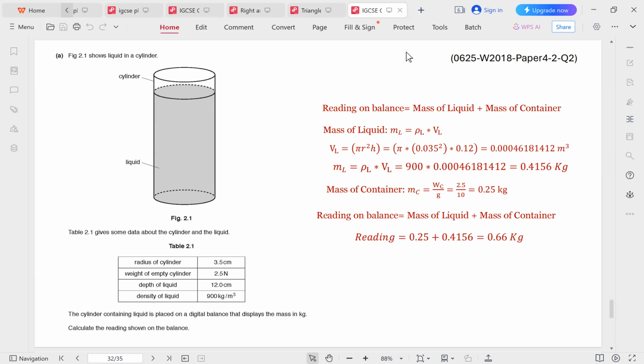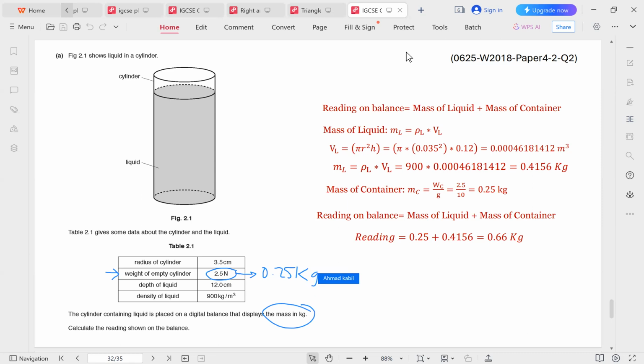What does that consist of? It consists of two things. It consists of the weight of the empty cylinder plus the weight of the container. However, since the balance displays the mass, not the weight, we have to divide by 10. So for example, the weight of the container, instead of 2.5 newtons, is going to be 0.25 kilograms.